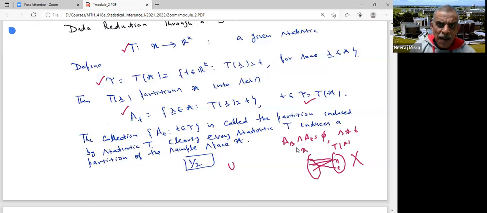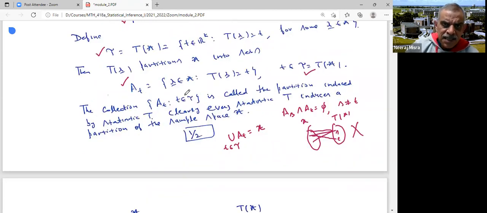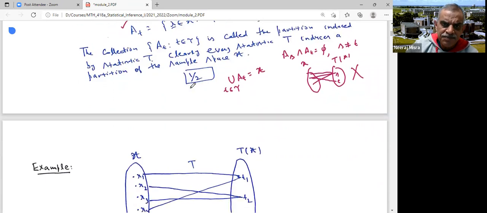And since capital tau takes all the possible values of the statistic T, if I take the union of A_t over tau, it gives me the whole sample space. So I look at all possible values of T and I look at their inverse images. In that way, every statistic induces a partition of the sample space chi.